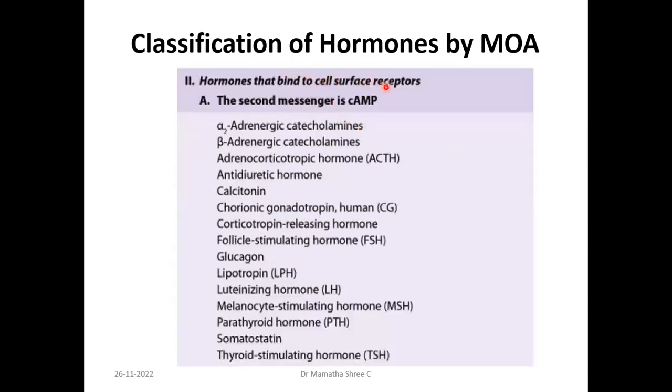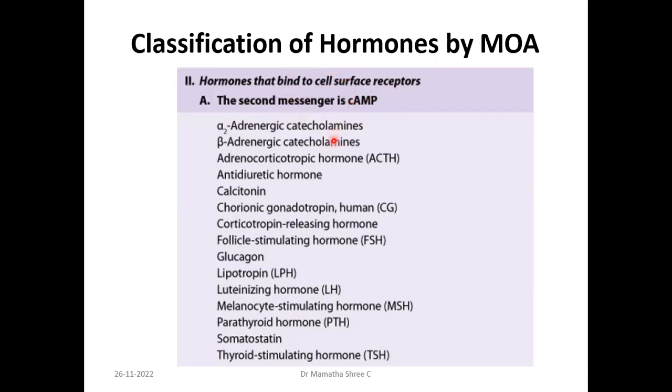When I say cell surface receptors, hormones are going to bind to the cell surface receptor, but to act in the cell, there should be some other chemical which is coming and acting for it, right? That is the second messengers. There are multiple second messengers like cyclic AMP, cyclic GMP, calcium, calcium calmodulin, and so on. Firstly, those that bind to the cell surface receptor and act through cyclic AMP.